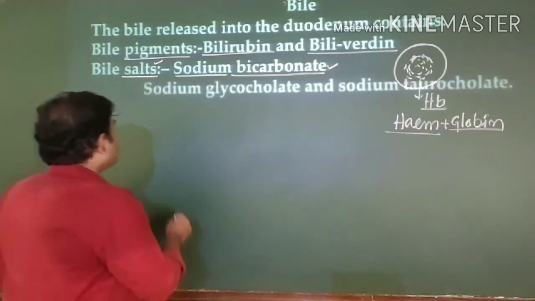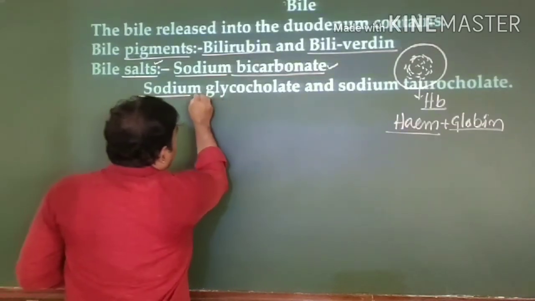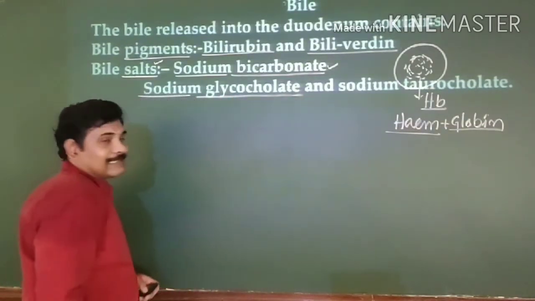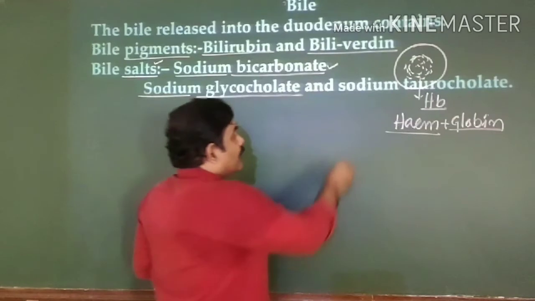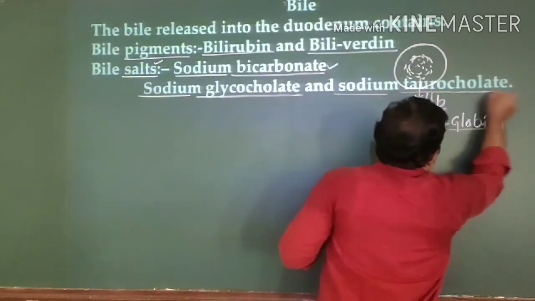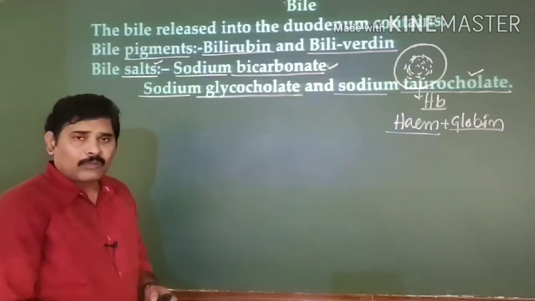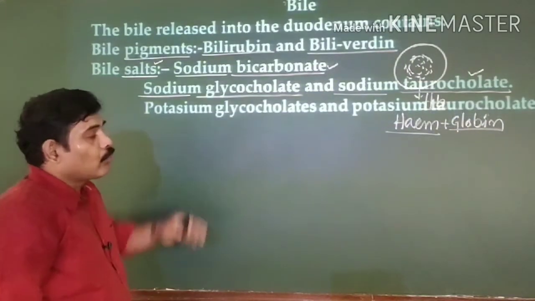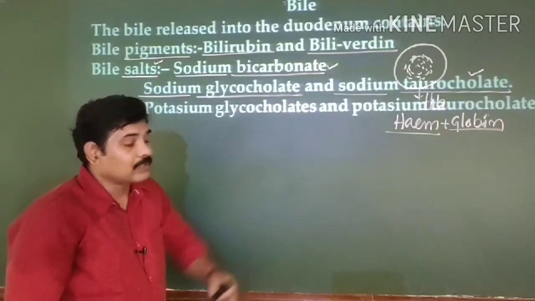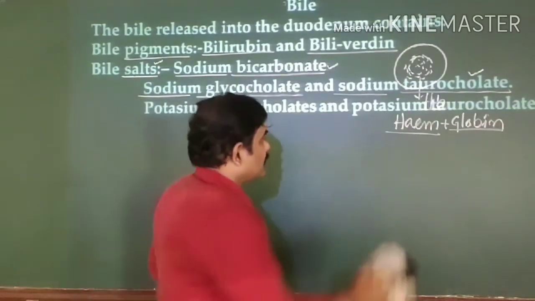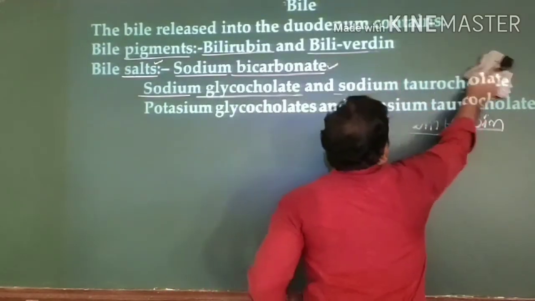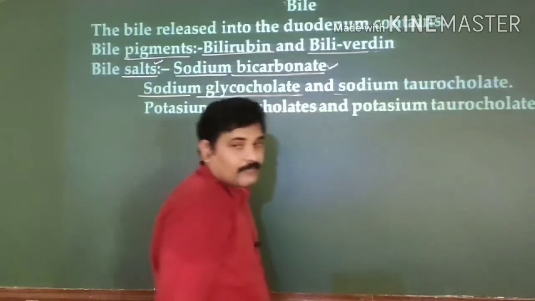Along with that, it has sodium glycocholate, and thereafter sodium taurocholate. Two important salts are there. Along with that, potassium glycocholate as well as potassium taurocholate are also present. These are the two more important salts, right?